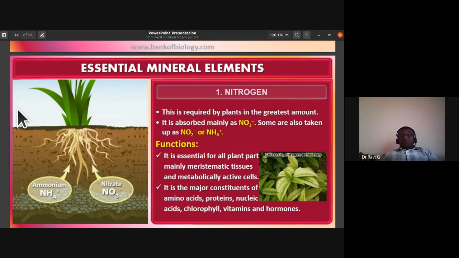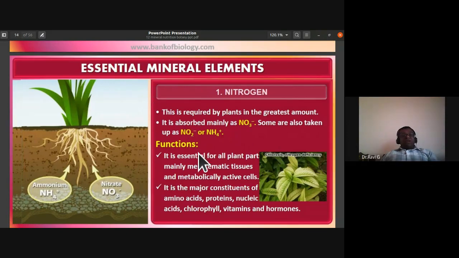It is a very essential element, like NPK, in which nitrogen is the first element. This is required by the plants in the greatest amount. Because it is a macronutrient, it is required by the plant in greater amount. It is absorbed mainly by the plants as nitrate. Some of them are also taken as nitrite or ammonium ion, but very few plants take up nitrogen in these forms.